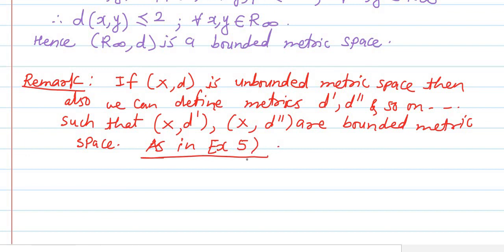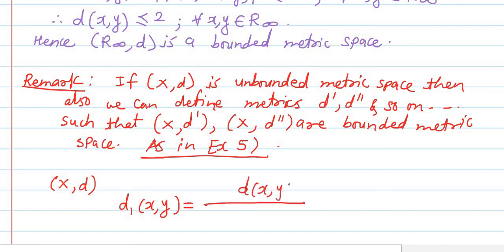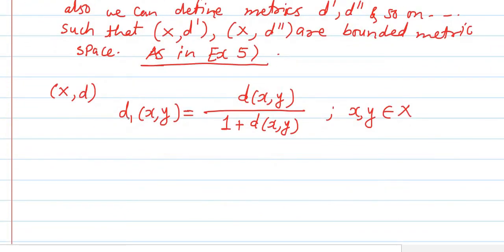In example number 5, we have shown that if X comma D is any metric space, bounded or unbounded, then we define a metric D1 such that D1 of X comma Y is equal to D of X comma Y divided by 1 plus D of X comma Y, where X and Y belong to the metric space X. Then we showed that this D1 is always a metric on X, and therefore X comma D1 was a metric space.